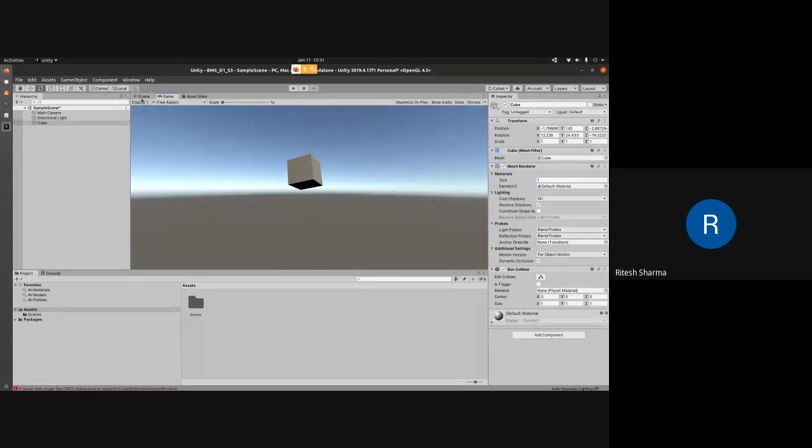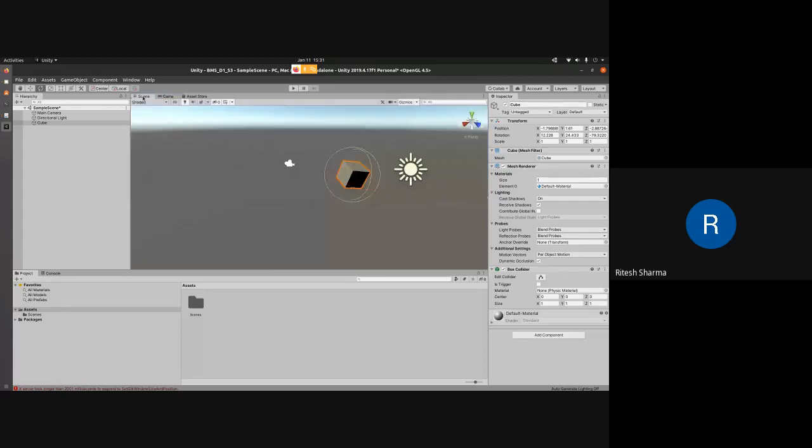And similarly, you can also set it this way. If you want to keep it at default, that is also fine. But this is how you rotate it using this symbol. Okay, so that's about the cube.